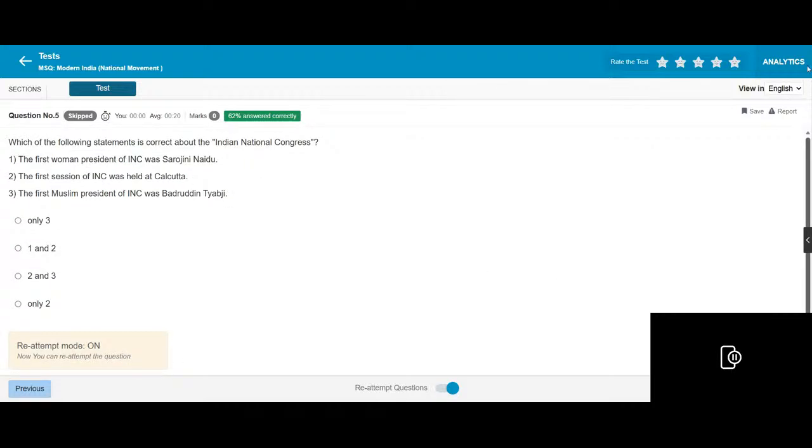Which of the following sessions of the Congress? The first is on Kolkata. The second is the Tabidi.